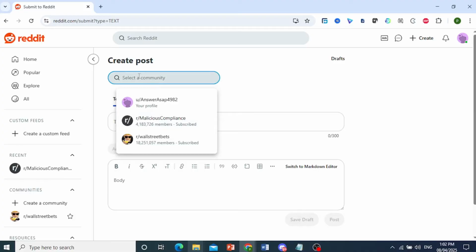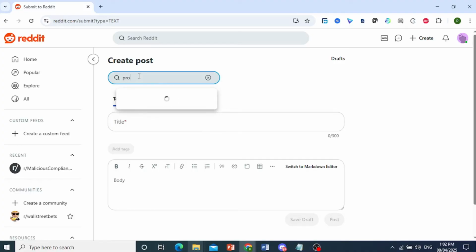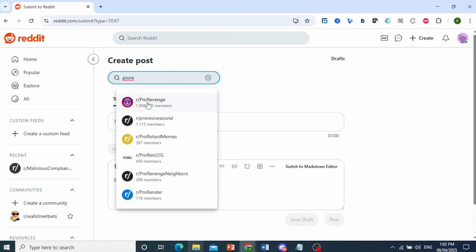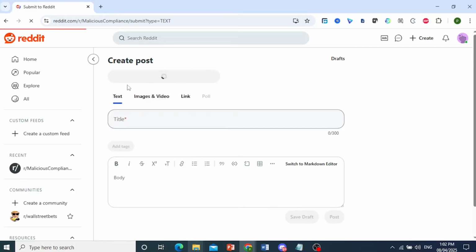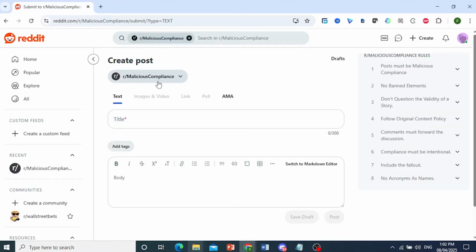Another community is, for example, Pro Revenge. You can search that up here and use that. But what I'll do is I'll post on malicious compliance. And this is the subreddit we're going to post in.